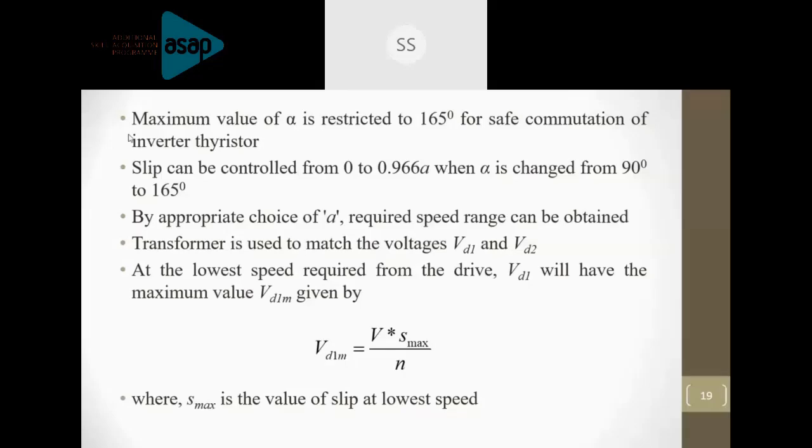So what I just mentioned with the help of the previous slide is that you can vary the firing angle between 90 degree to 180 degree. But in order to have a smooth commutation, the firing angle is restricted to 165 degree.